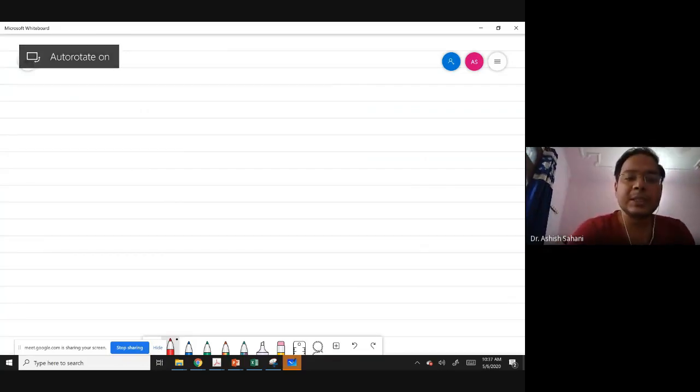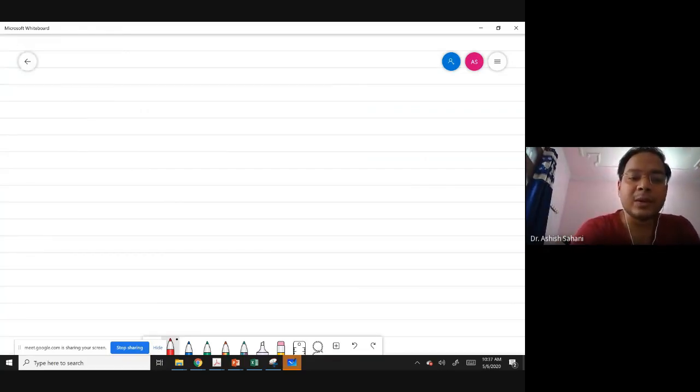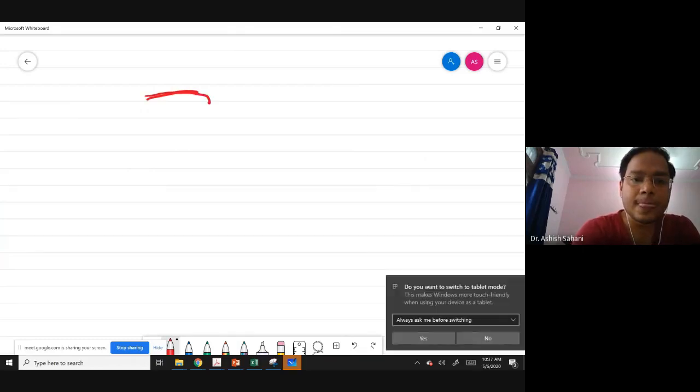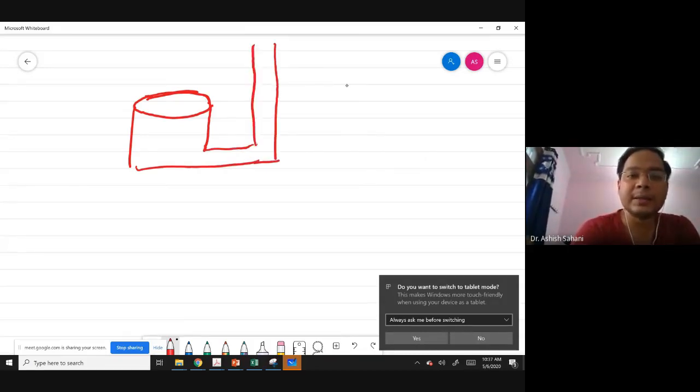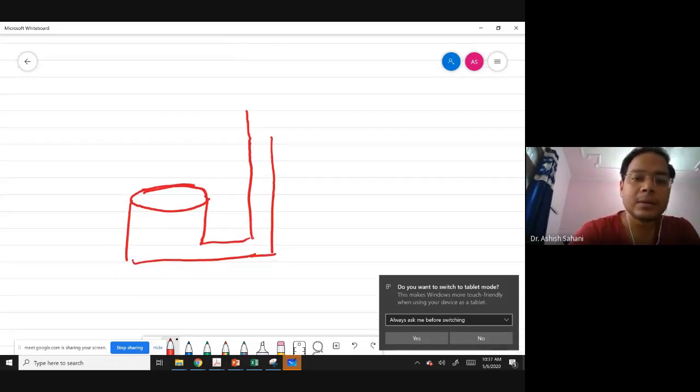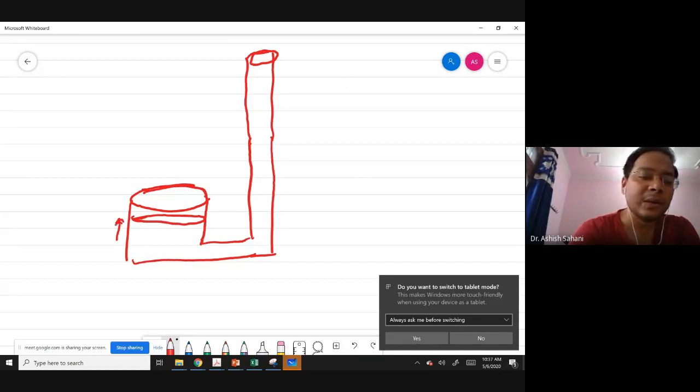So suppose this is your tank, and this tank is connected to a tube of this height. Suppose your mercury is filled until this point, which from the ground is H tank height.